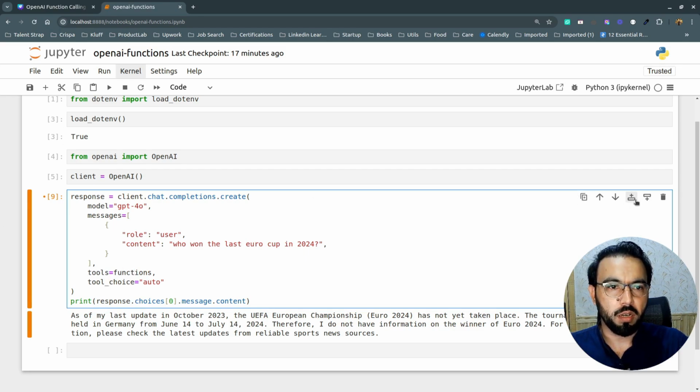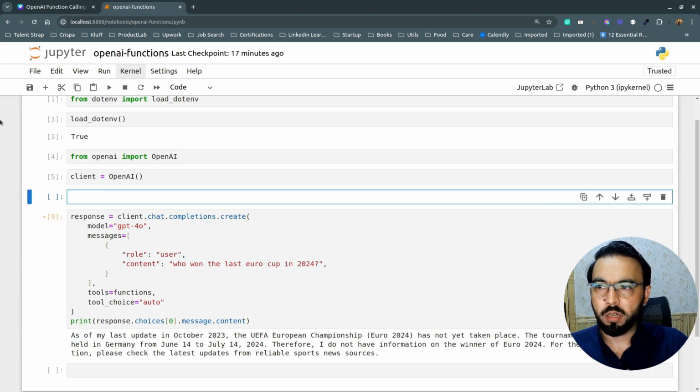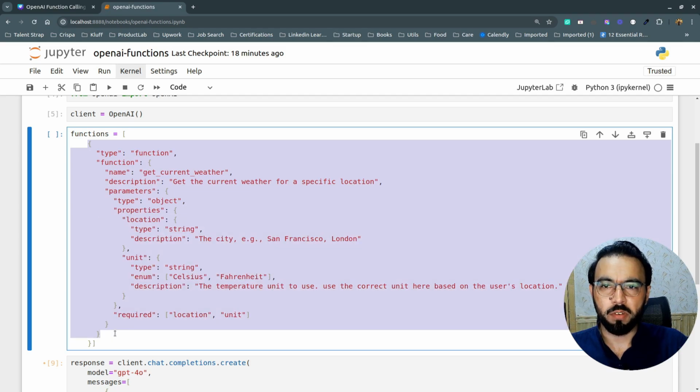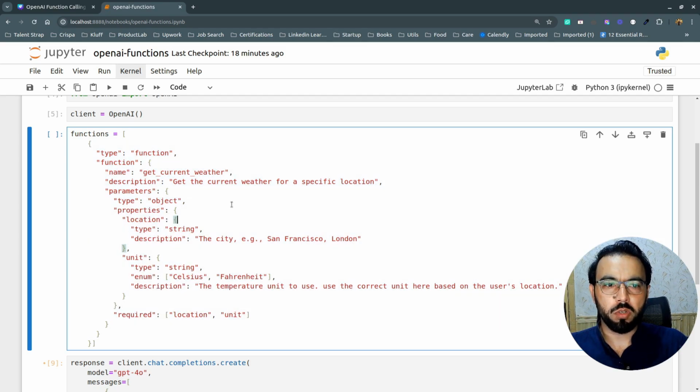So I'll add another cell above here and I'll add my function snippet here. Instead of tools, I'll call it functions. Functions is a Python list and it could include multiple functions. Maybe you want to ask the GPT model about the weather report, like how was the weather today in London, or the other question could be who won the FIFA football last time. Using multiple functions, you can train your GPT model to behave differently or to call different functions based on which function is more suited for your query.